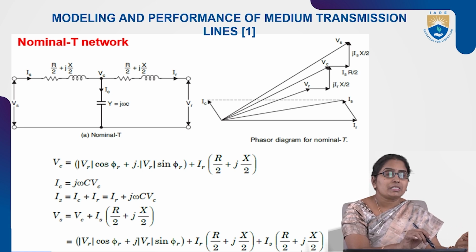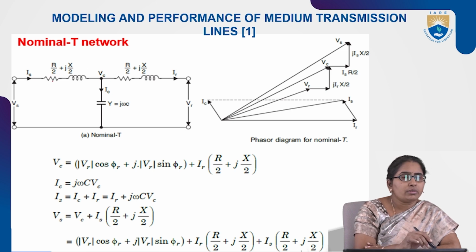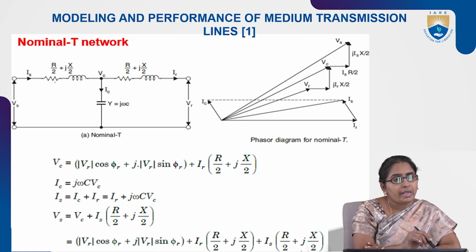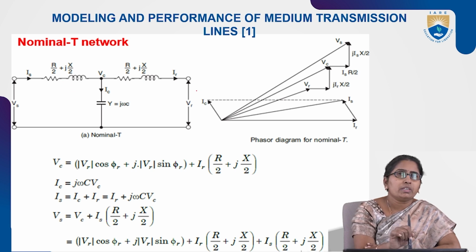The total resistance is R, so R by 2, one R by 2 on the sending end and another R by 2 at the receiving side. Similarly X also: total X is divided into half, so X by 2 at the sending end, another X by 2 at the receiving end.